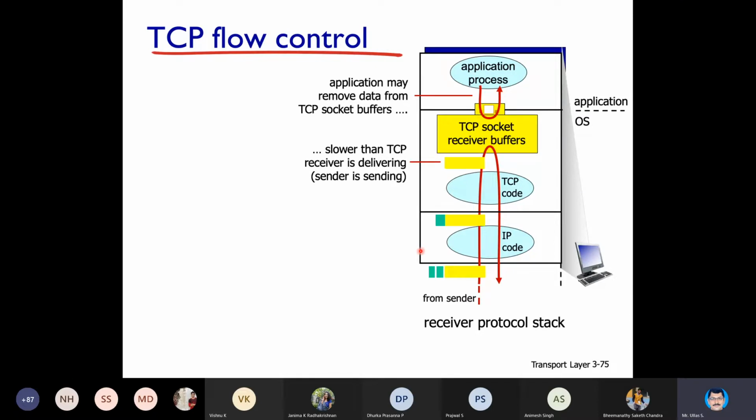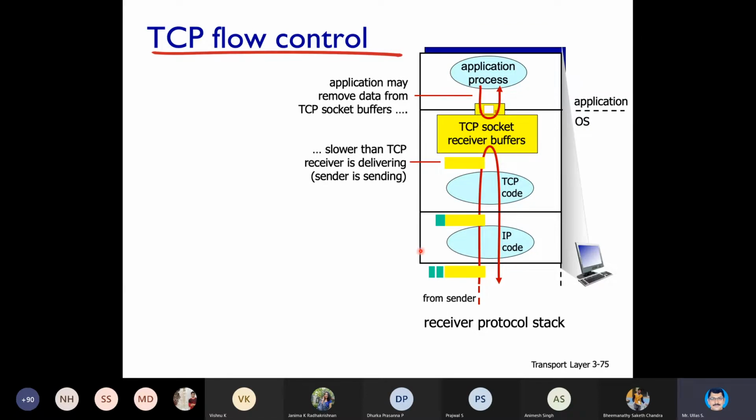That means that data is cleared. Or it can keep that data in the TCP buffer, and all together at the end, deliver it to the application layer.